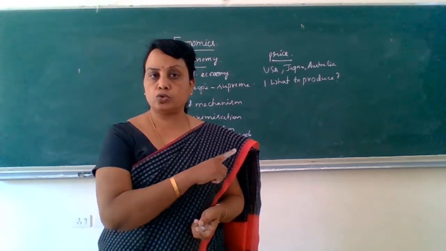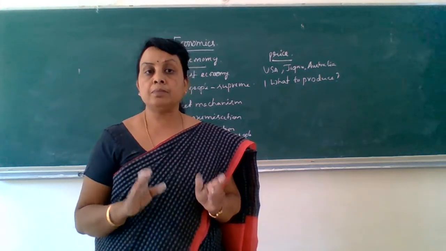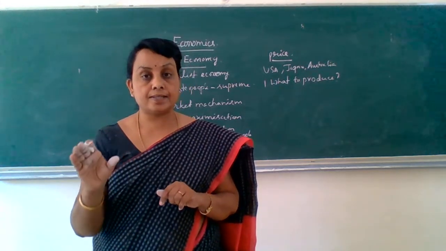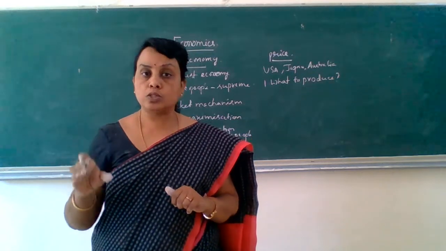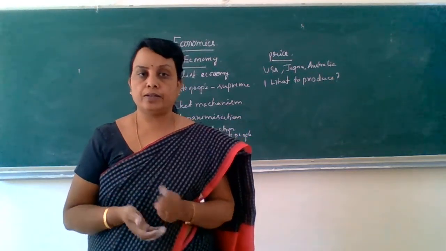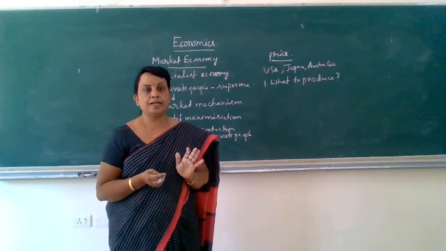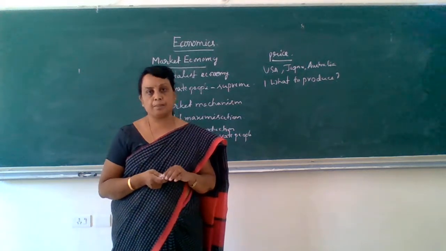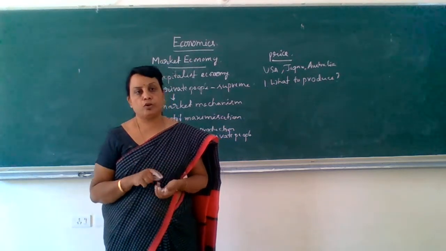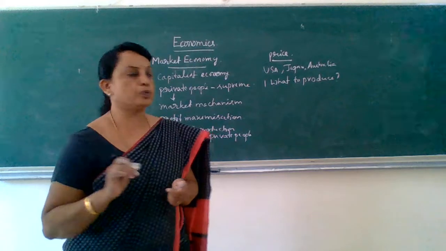So they will produce those goods which have more demand, at the same time which goods have lesser supply. Here lesser supply means those goods will bring them higher prices and higher profit. So they produce those goods which are high in demand and less in supply, and which can bring them maximum profit.